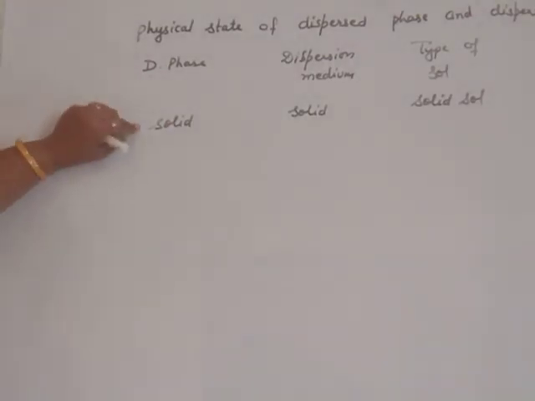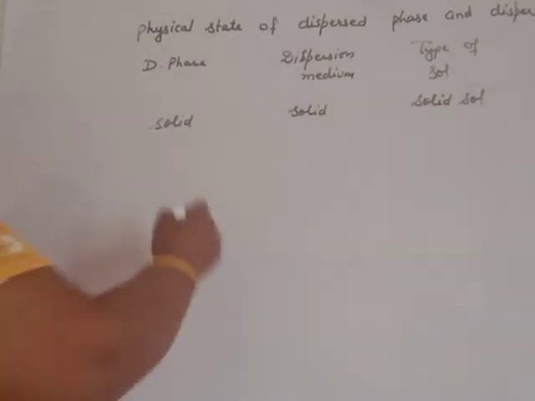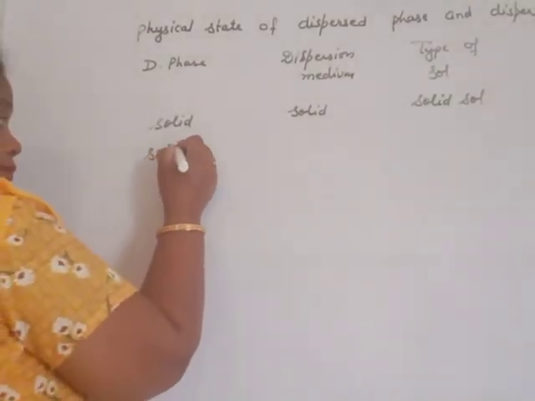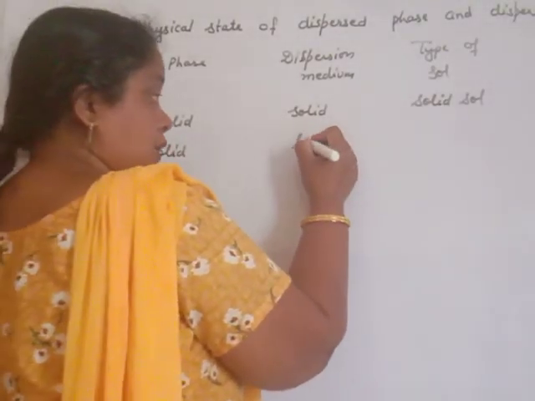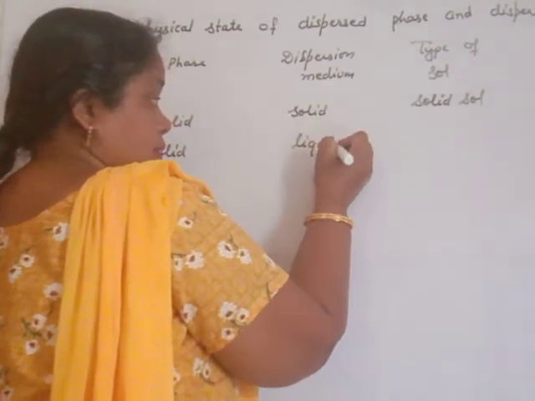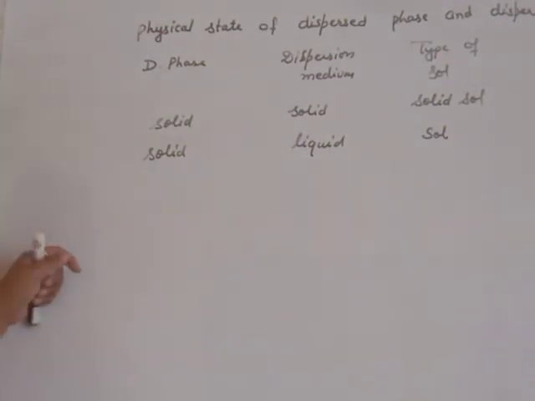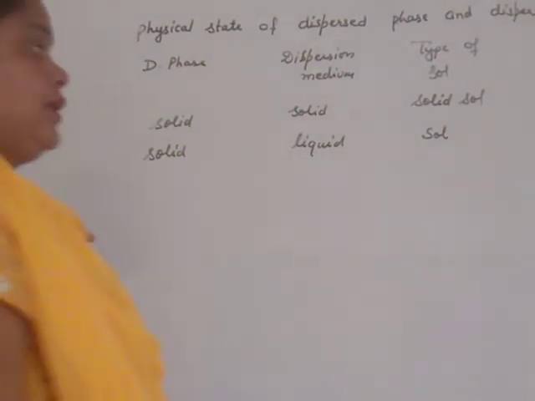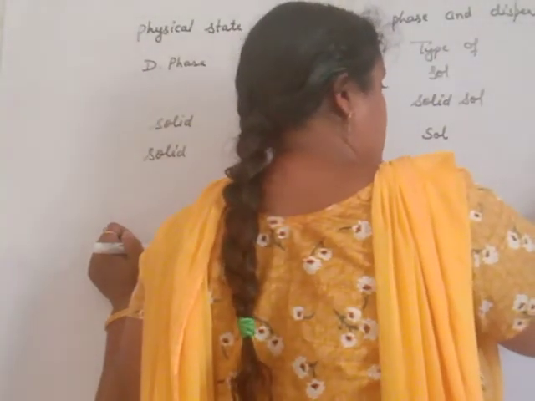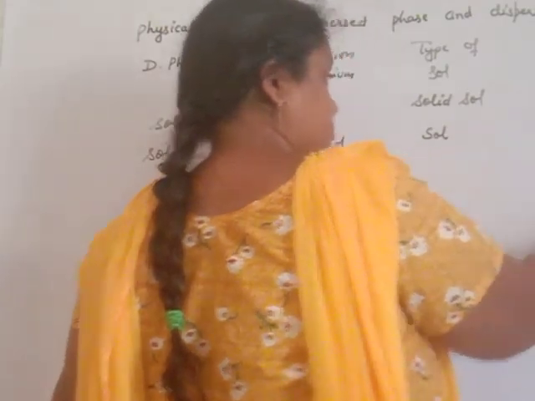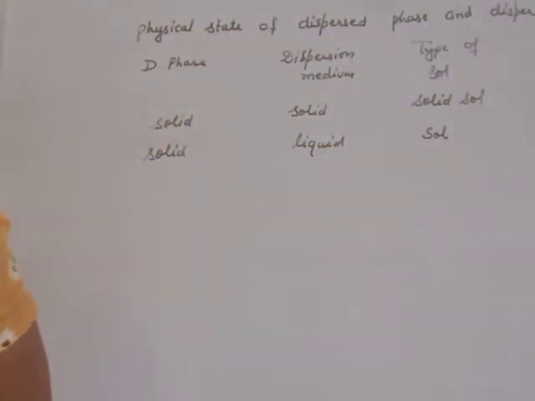Now, dispersed phase is solid, dispersion medium is liquid. It is generally known as sol. Example, paint that will be applied on wooden articles or iron articles.